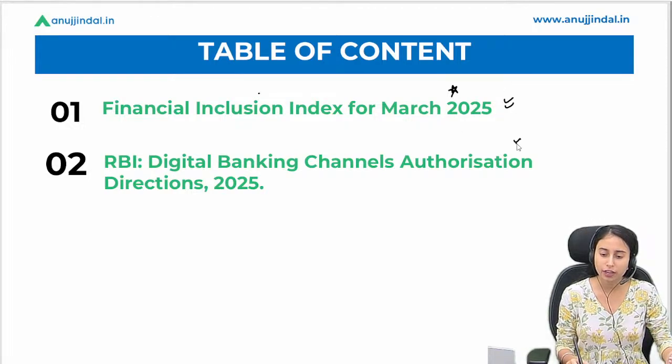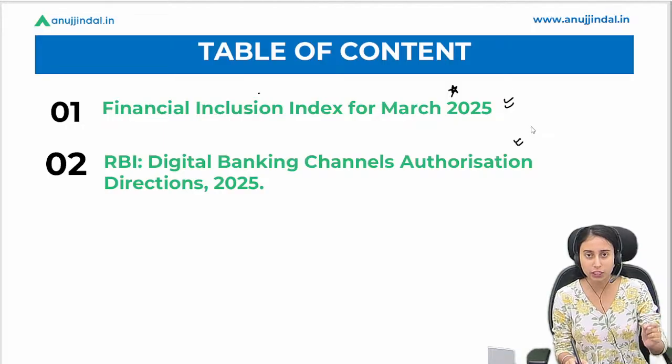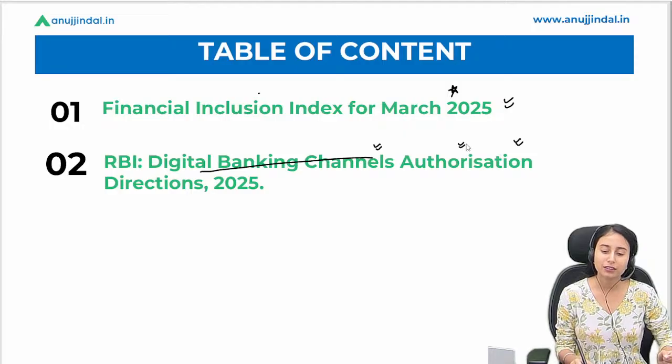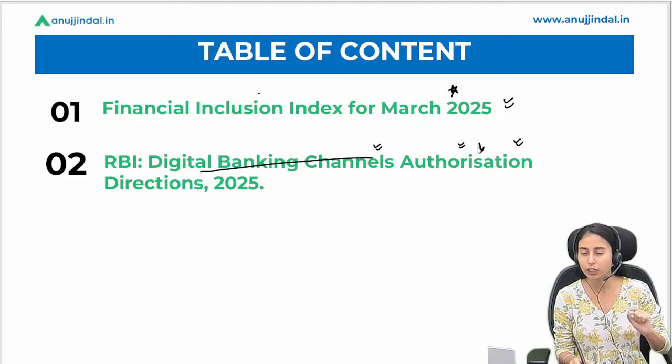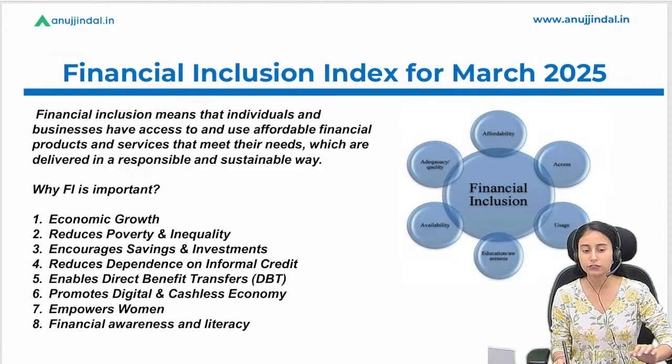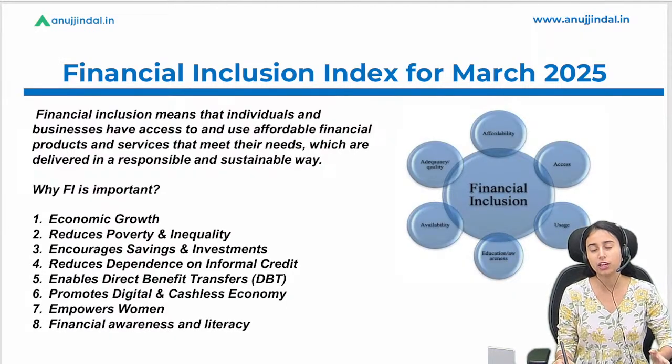Then we have one draft regulation that is being issued by the RBI regarding digital banking channels. Basically, they are the eligibility criteria and authorization that is being given by the RBI regarding the same. We are going to understand that in a very simple way. Let's begin with our first news, that is the Financial Inclusion Index for March 2025.